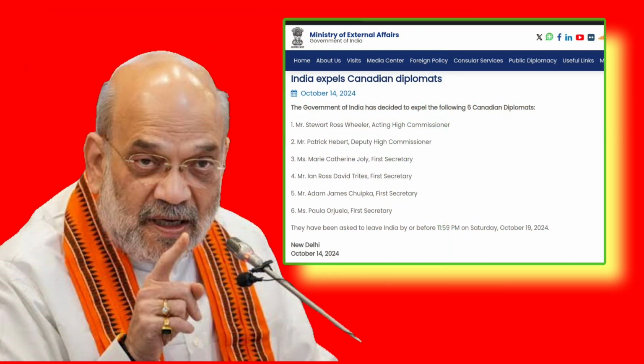violated international norms. As a result of this, in October 2024, Canada expelled 6 Indian diplomats, including the high commissioner, citing alleged involvement in serious criminal activities on Canadian soil. And in response, India retaliated by expelling 6 Canadian diplomats, including the acting High Commissioner, accusing them of interfering in its internal matters.